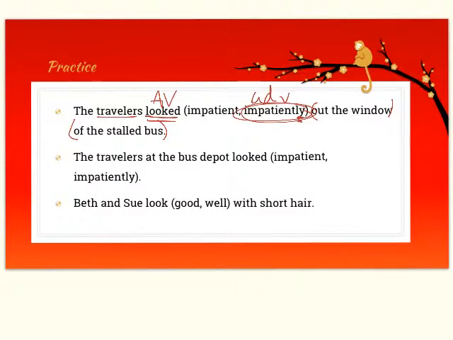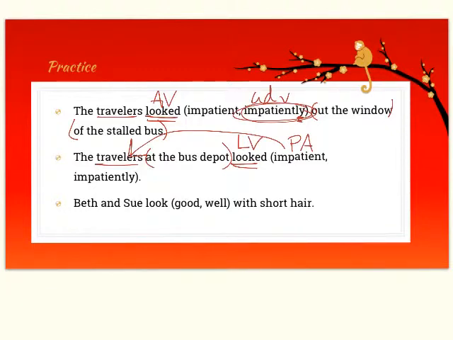Second sentence, the travelers at the bus depot looked impatient. The travelers is the subject. Look, in this case, is a linking verb. Therefore, I need to use that predicate adjective form, impatient. And the impatient is telling us about the travelers. We have impatient travelers at the bus depot, as opposed to them looking impatiently out the window.